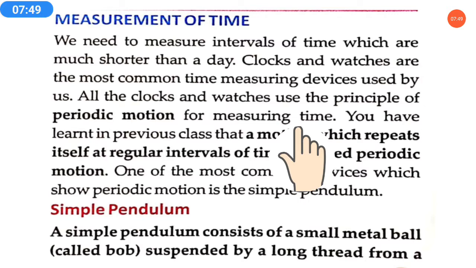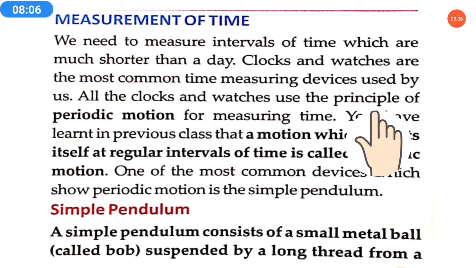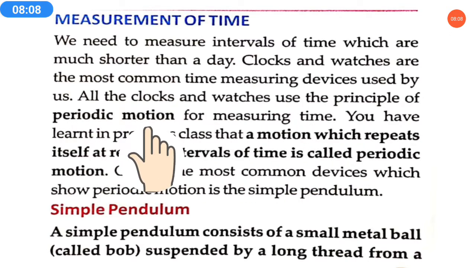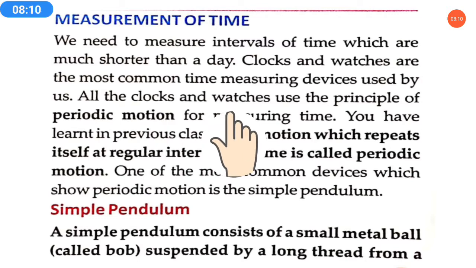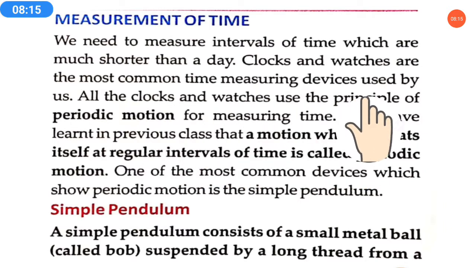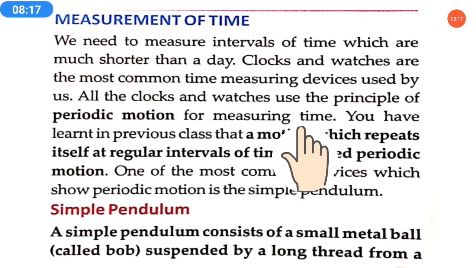Periodic motion means repeating events in the same period of time, means the events or movements which occur in the same period of time. That motion is called periodic motion. Clocks and watches work on the principle of periodic motion, because they move continuously with the same period of time.